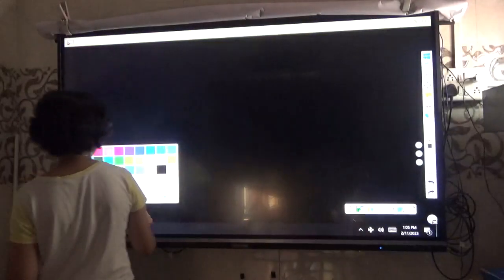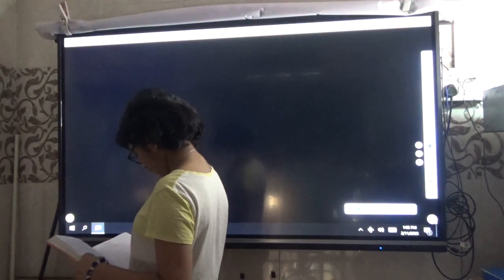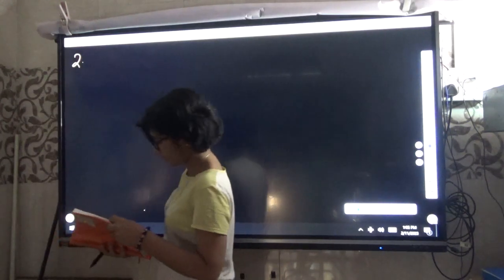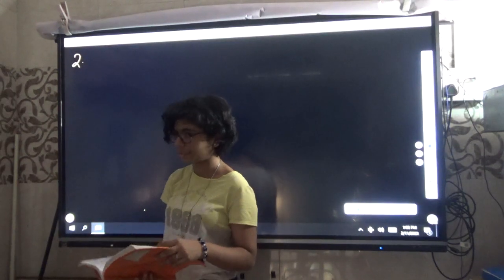Next question. A wire is bent in the form of a square of side 16.5 centimeter.